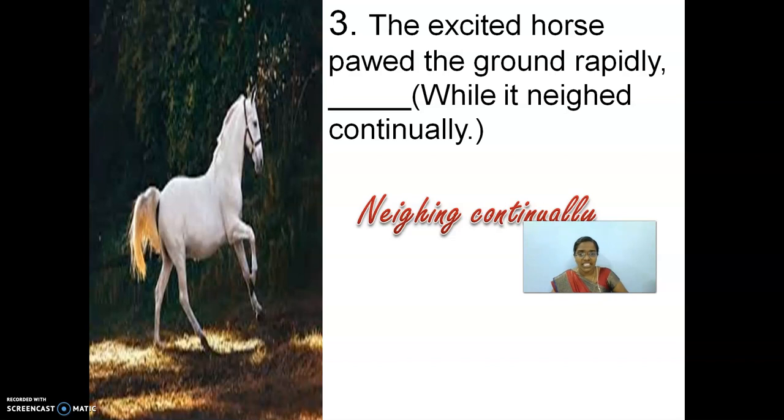The action which it does, you can even see it in the image over here, what it is doing with its paw. Even the dogs will do that. Okay, it will just paw the ground. The same thing is happening here that you could see in the horse. Are you clear with these three examples, children?